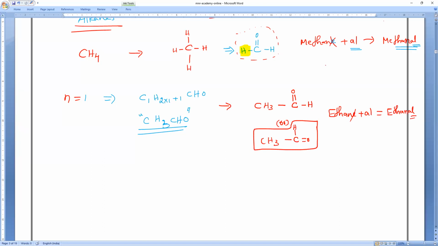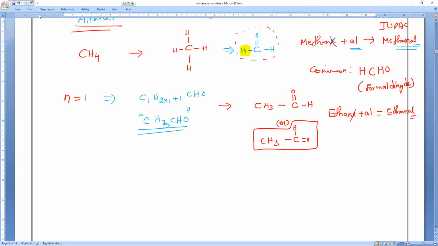This is the IUPAC name. What is the common name? Common name is the most important name. Note it. Extremely important, the common name is this only. So that is actually formaldehyde. What is the name, everybody? This one I can write as HCHO structure also. Note it, everyone. So what is the common name, everybody? Formaldehyde. Most important common name.